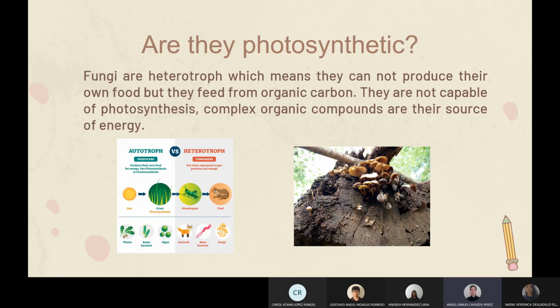Are they photosynthetic? Fungi are heterotrophs, which means they cannot produce their own food, but they feed from organic carbon. They are not capable of photosynthesis, but complex organic compounds are their source of energy, such as trees.